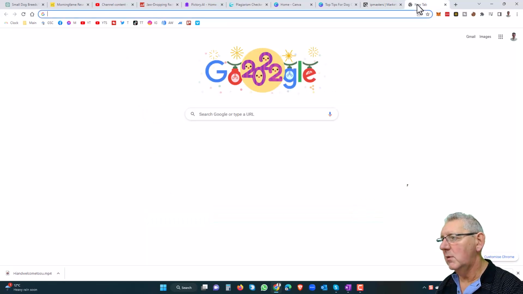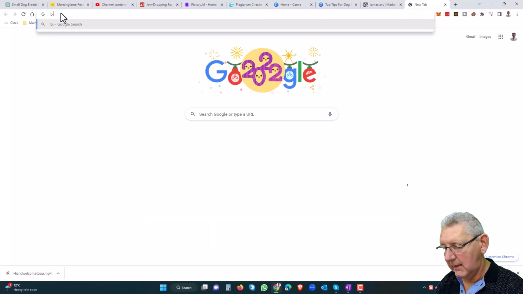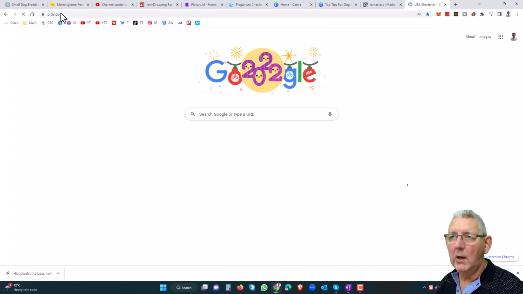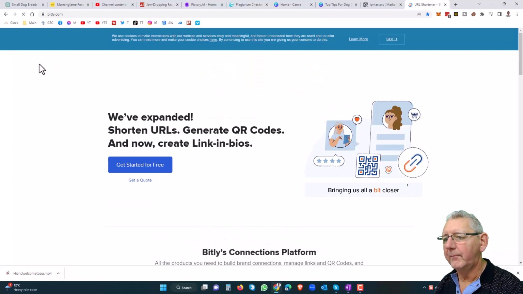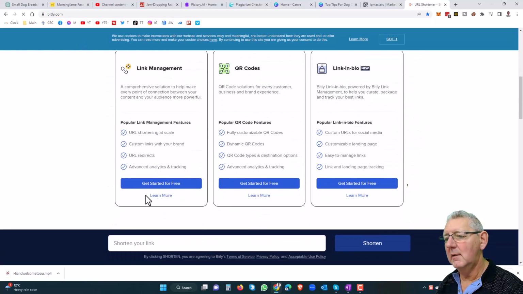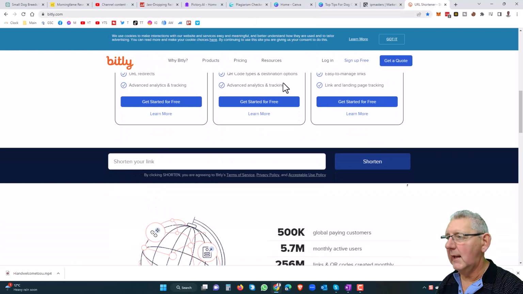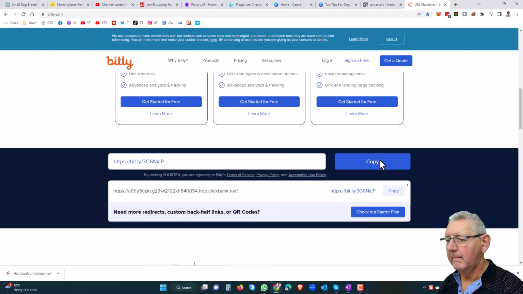You can now go over to a website that's called bit.ly. Again, all links in the description. And take that long link and create a short URL. So in the case of bit.ly, and they've changed the website slightly, right down the page here, you can see shorten your link. No account required. Just paste that link in there, the link that you've got from ClickBank, and click shorten. And what will happen is bit.ly will give you a link. Here it is. Click copy.